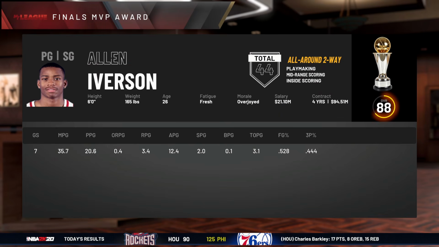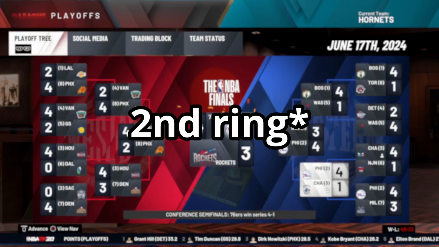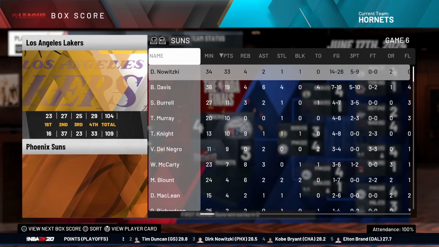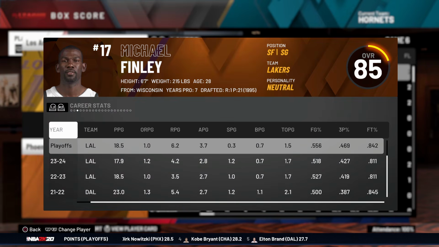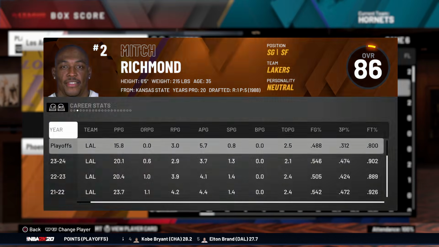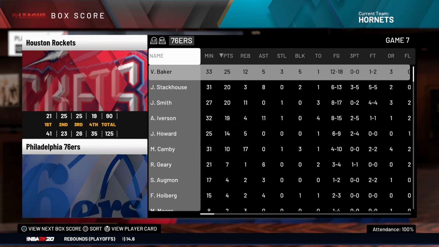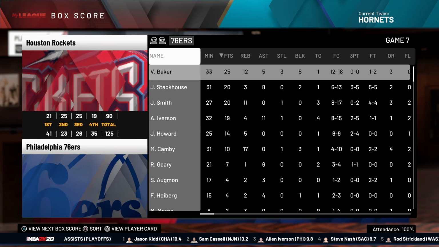And the 76ers led by Iverson. So this is 2001. So instead of losing to the Lakers with Kobe and Kobe getting his first ring, obviously Allen Iverson prevails over the Rockets, while the Lakers were the first seed, but they have Michael Finley instead of Kobe, and that's not as good. Actually, they have Mitch Richmond too. Oh, it's starting to get pretty interesting. And by the way, the Sixers blew out the Rockets by 35 in the last game, game 7.